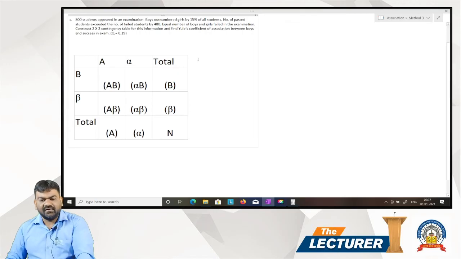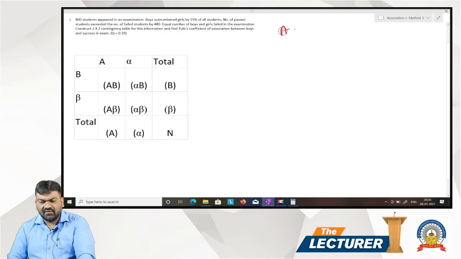800 students appear in examination. Boy outnumbered by girl by 15% of all the students. Number of pass students exceed the number of fail students by 480. Equal number of boy and girl fail in examination. Construct 2 by 2 contingency table.